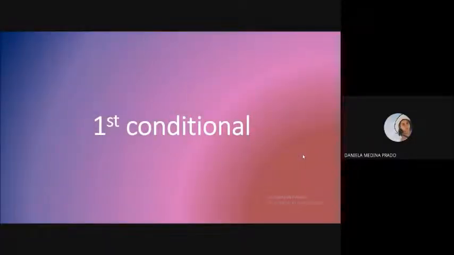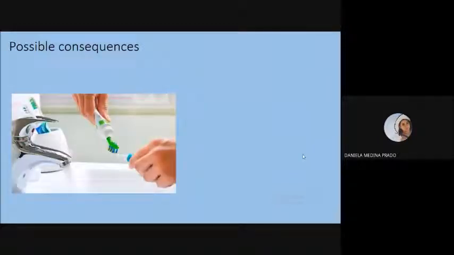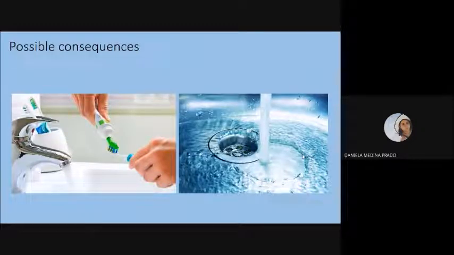First conditional. We talk about first conditional when we have a possible consequence. So this is the use, possible consequences. In order to be a consequence, we need an action first. So for example, let's say that you decided to brush your teeth. You go to the bathroom, you put some toothpaste on your brush, you open the tap, and then you start brushing your teeth. However, you leave the tap open. In consequence, you will waste water.